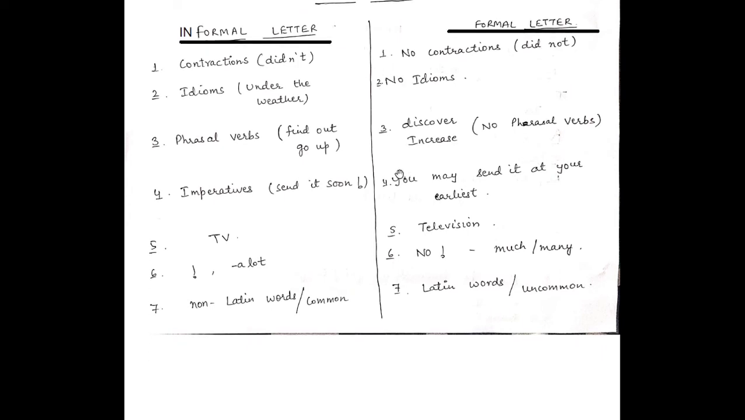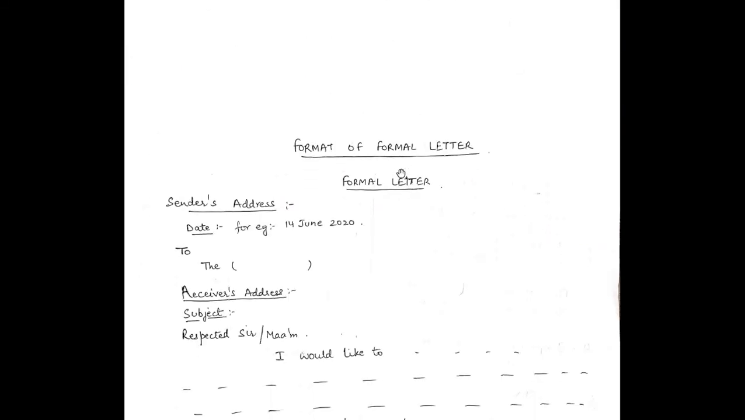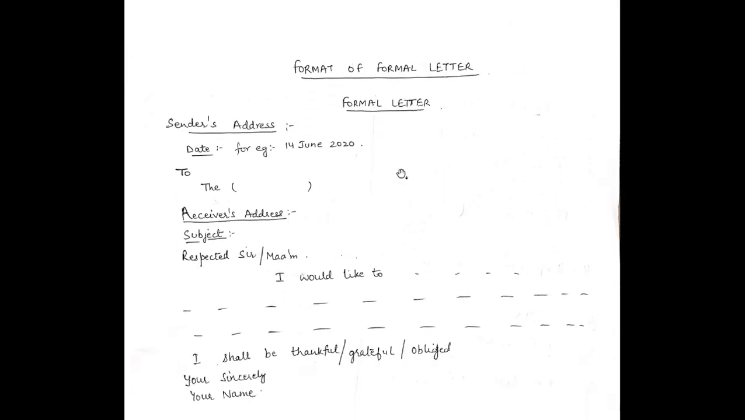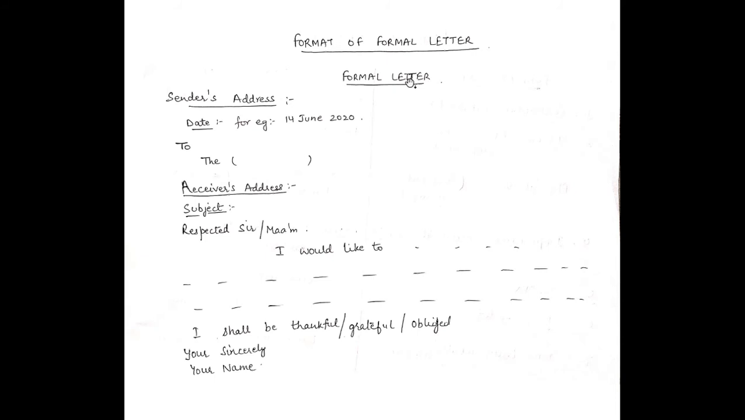Now let us see the format of both types of letters. First of all, let us see the format of a formal letter. Format means how to write. When you are asked to write a formal letter, you should write it according to this format only, because marks are there for the format also. Marks are not only for the content of the letter, marks are there for the format of the letter also.